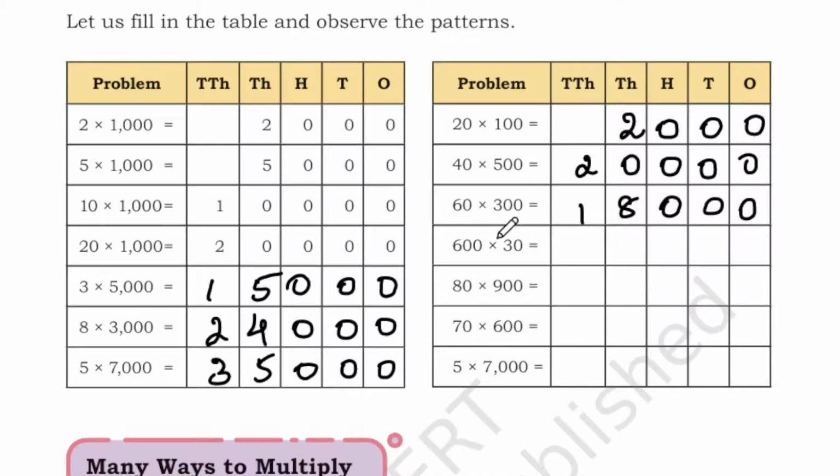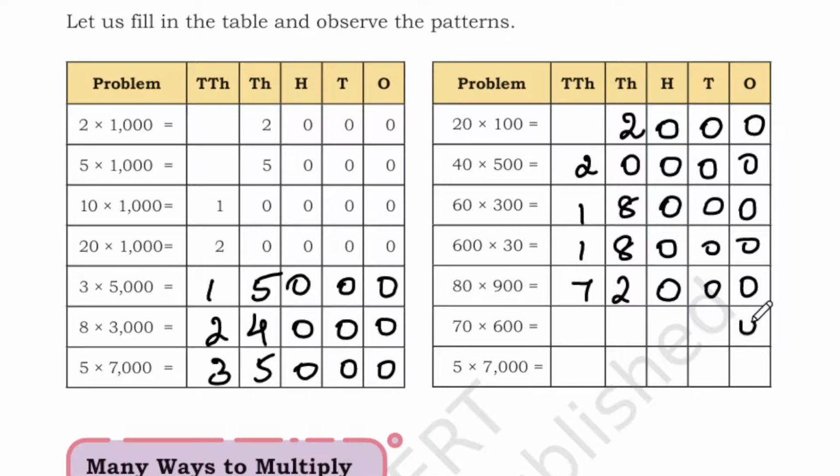Again, if you see here, you have 3 zeros, 0 0 0, and 6 into 3. 6 threes are 18. Again, you have 0 0 0. 8 into 9. 8 nines are 72.